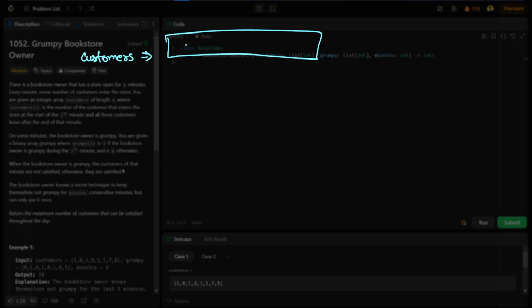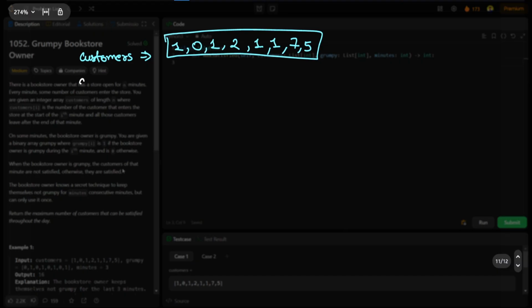The customers array means that at a particular amount of time, this many customers can enter our store. Again, we have a grumpy array.